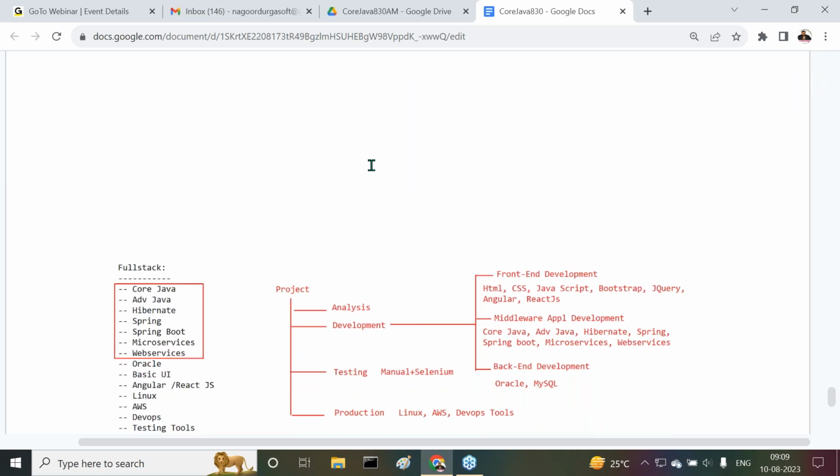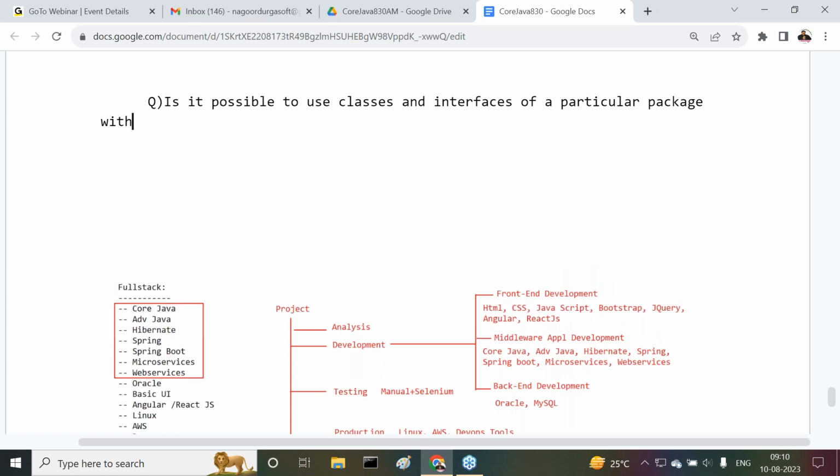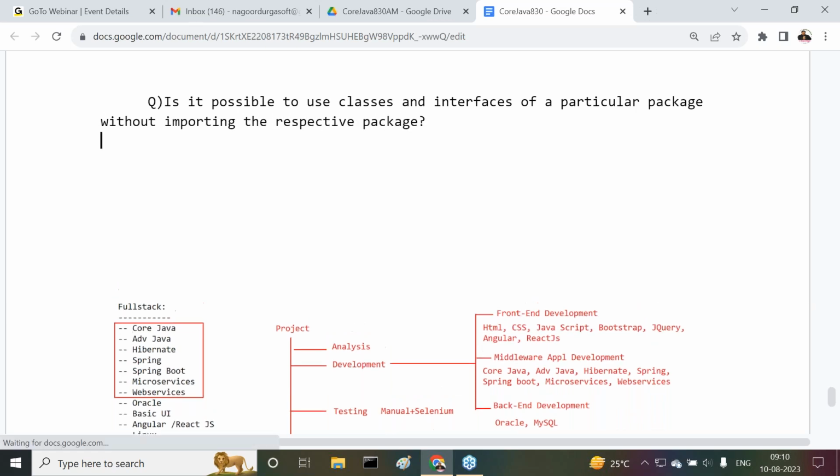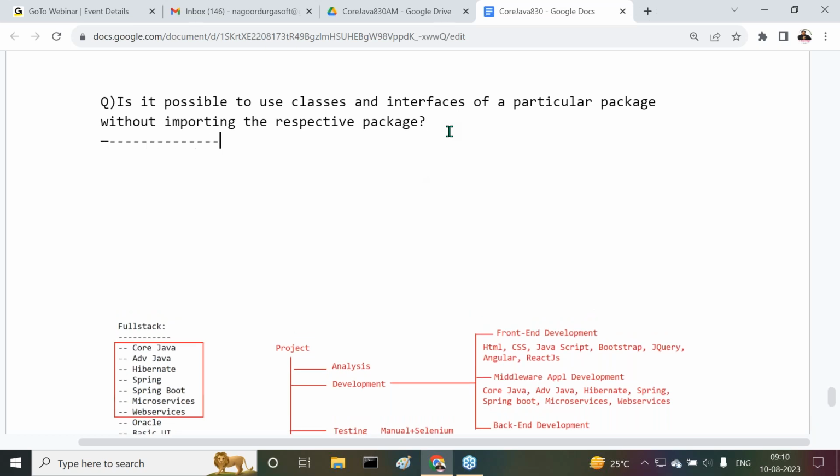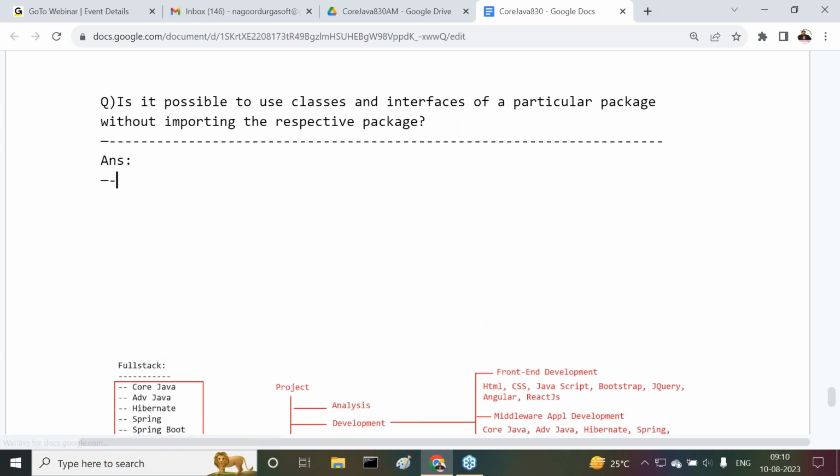Then immediately we have a question, one important interview question. Now try to understand it clearly. Is it possible to use classes and interfaces of a particular package without importing the respective package? Without importing the respective package. Answer my question clearly. I don't want to use an import statement, but still I want to use class names and interface names from the respective package. That's my question.